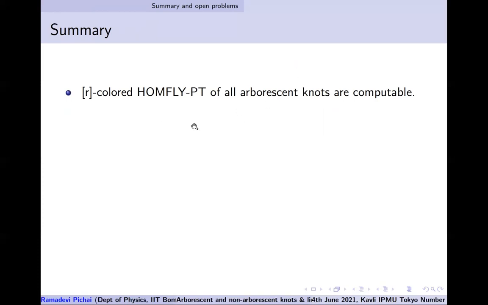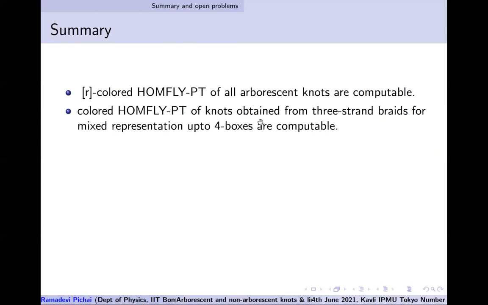R-colored HOMFLY-PT, now with our closed form expression for duality matrices: if you can draw an arborescent knot, with any number of crossings, you can calculate for any symmetric color or any antisymmetric color the explicit polynomial form. So that's the first good achievement from all these exercises.